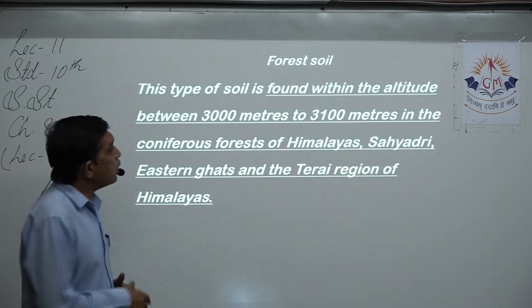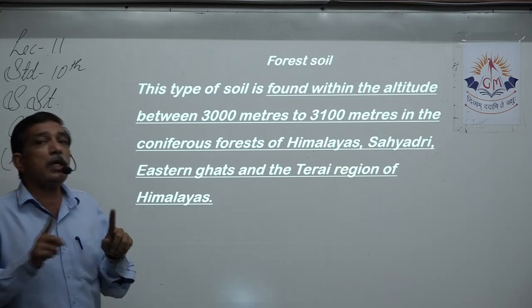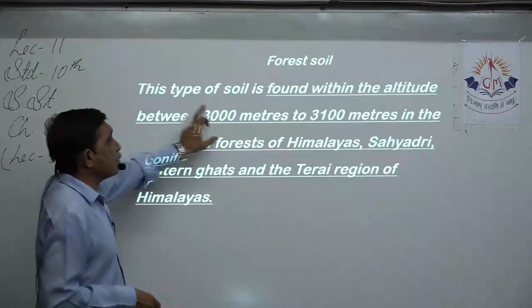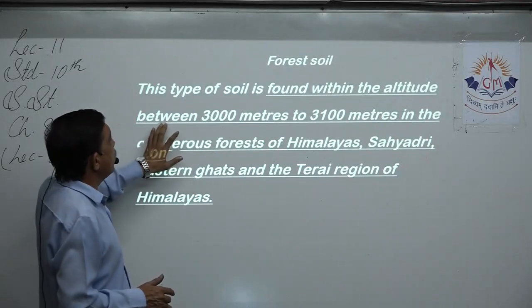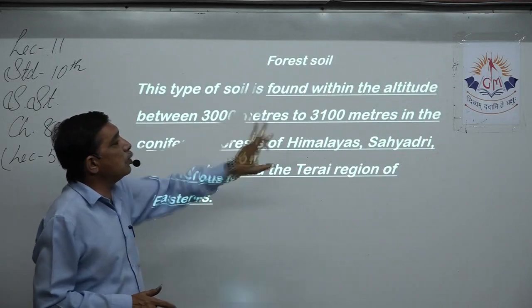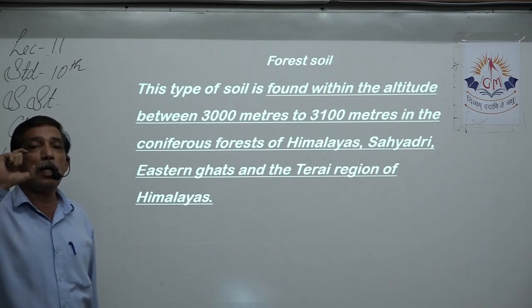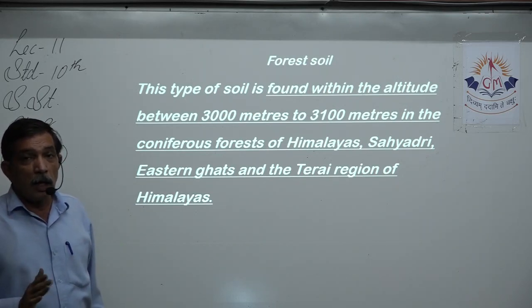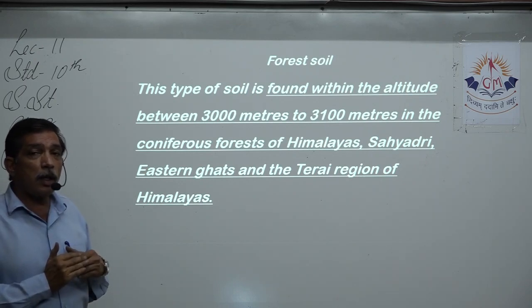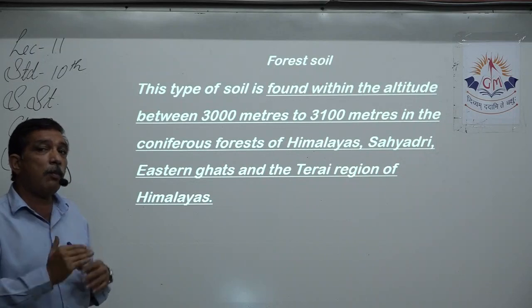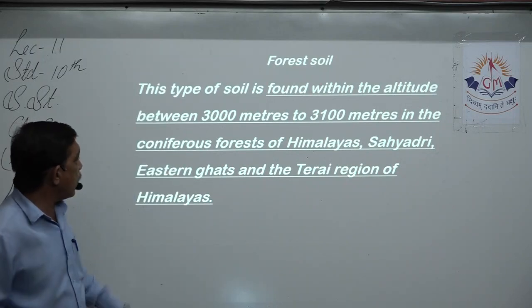Next we have forest soil. Mountain soil and forest soil are different. How are they different? This type of soil is found within the altitude between 3000 meters to 3100 meters, a difference of only 100 meters. That means 2700 to 3000 meters you will find mountain soil. Above that you will find forest soil.